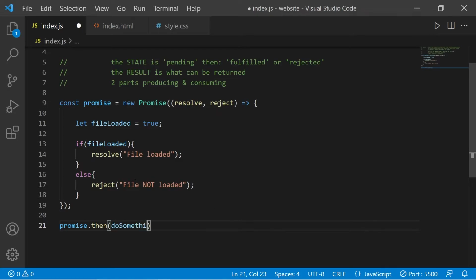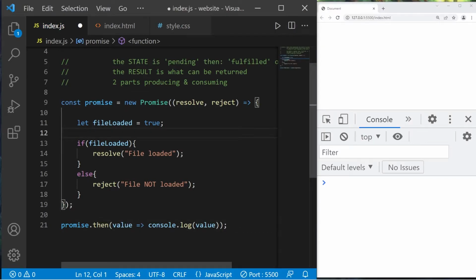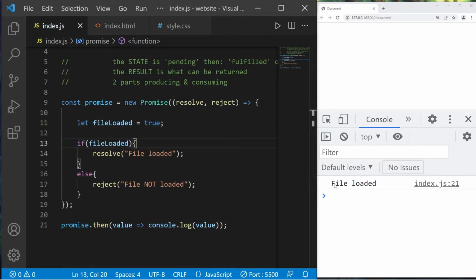This can be a callback to a function expression, or an arrow function expression. I'll stick with an arrow function expression. If we have any arguments, we can list them here. We're returning one value, just some text. value, arrow, then let's do something. console.log, whatever my value is. Okay, let's try this. After creating this promise, my file loads. That's set to true. File loaded.